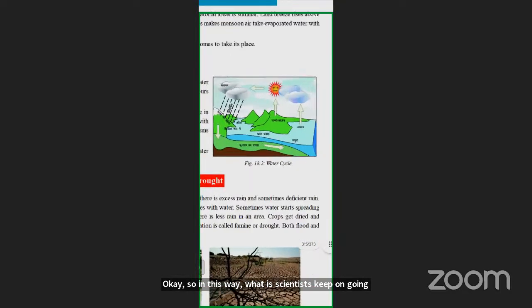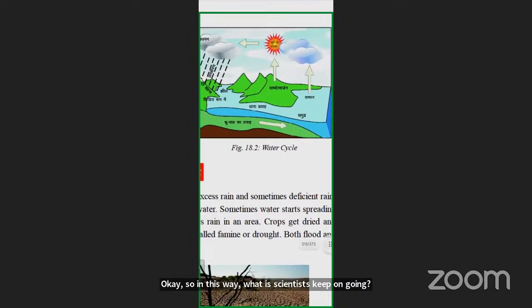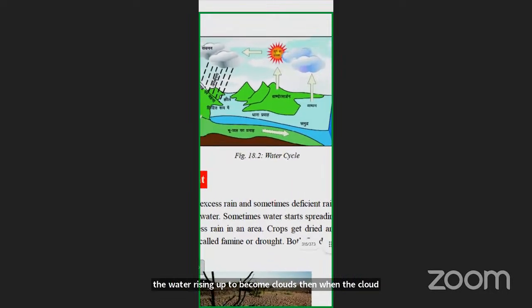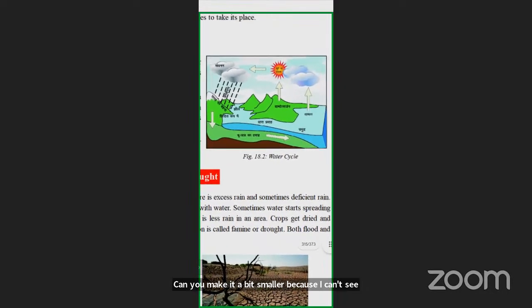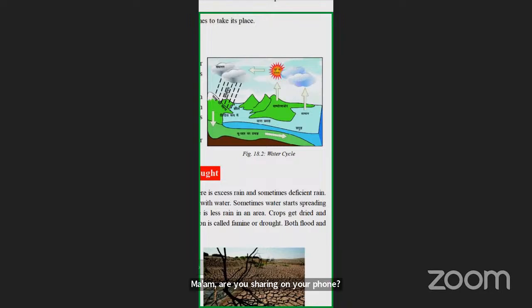If you see the picture of the water rising up to become clouds. Then, when the cloud has become... Can you make it a bit smaller because I can't see the full water cycle? Now it's better. Yeah, now it's fine. Are you sharing on your phone? I'm sharing with a phone, because the tab is not connected today.